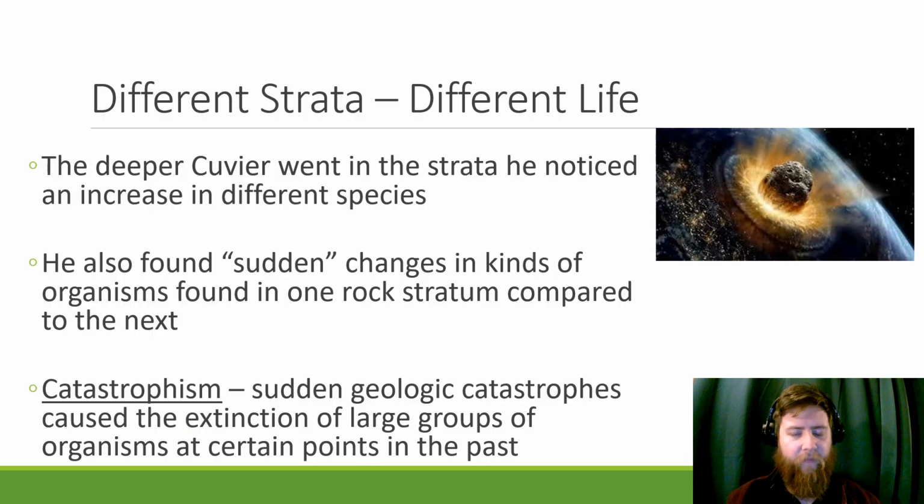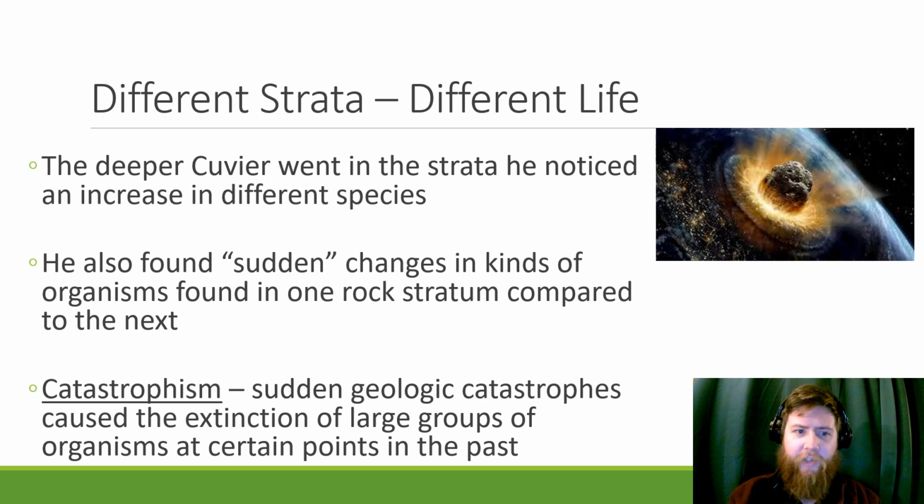So, as he went through these different strata, he was finding different life. As he went deeper and deeper, he noticed more and more different species. He also found that there would be all these organisms together that were the same type of species or very closely related, and then all of a sudden it would shift dramatically between the strata. And it seemed like it was happening all at once in the rock layers.